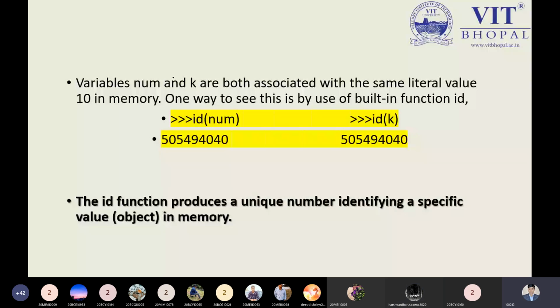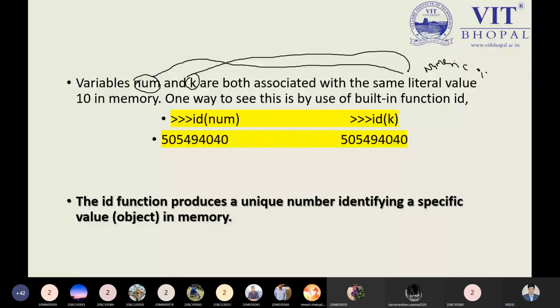Okay. The summary point is that we have the variable number, and k is again a variable. These two variables are associated with the same literal value. What is the same literal value? That is numerical, and under numerical, both belong to integer. But each and every variable has a different unique identification number, which is represented by the id command.